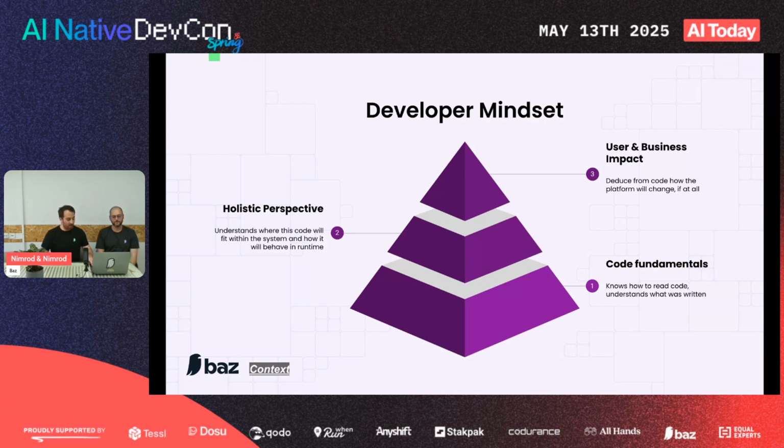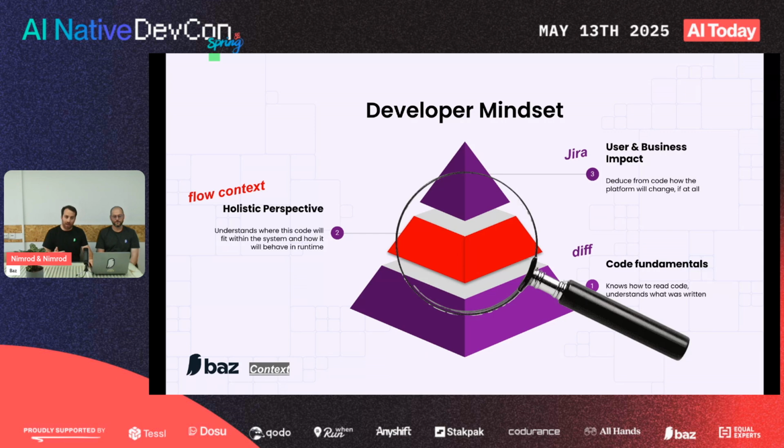What exactly happens? So when we're trying to do this with AI, what we decided to do is approach each of these levels differently. For this most simple level, the diff, we just give the diff to the LLM with slightly better formatting. But then when we look at the holistic perspective, you need to add more context, which is beyond the scope of the diff that actually changed. And when we talk about the business impact, we also link to the ticketing service. So it's a Jira, Linear, whatever you're using. And for this talk, what we saw as the main impact here was the flow context.